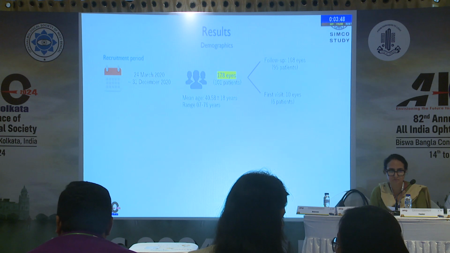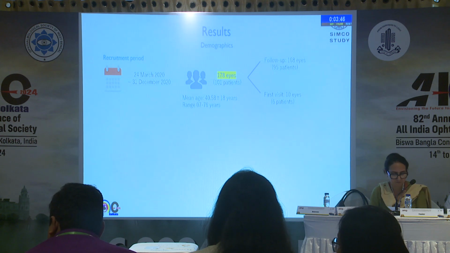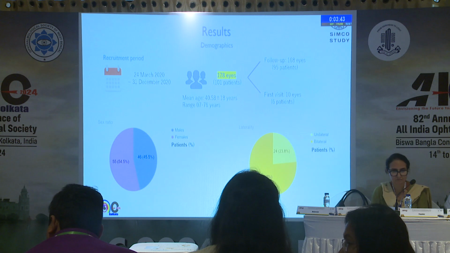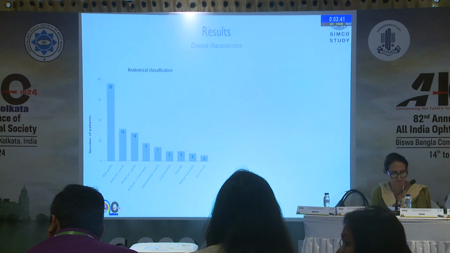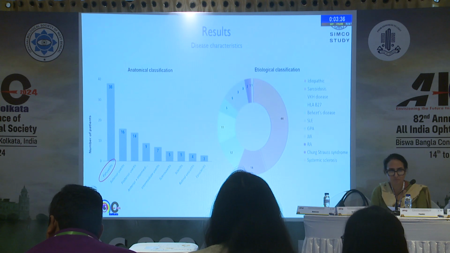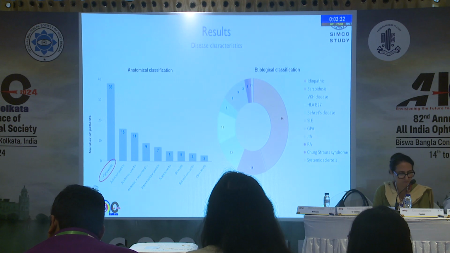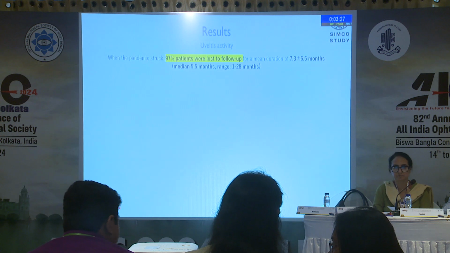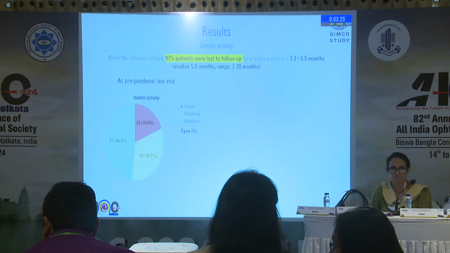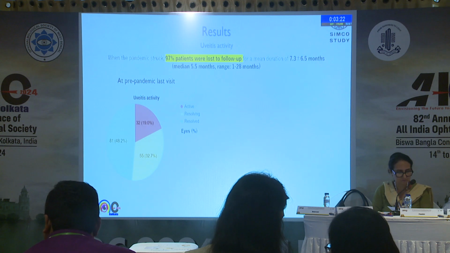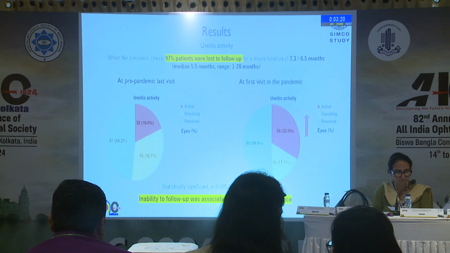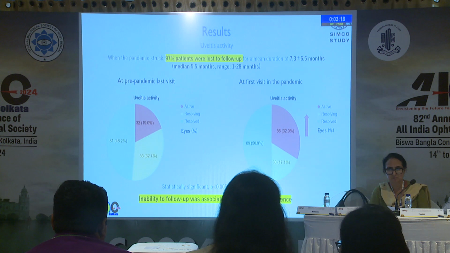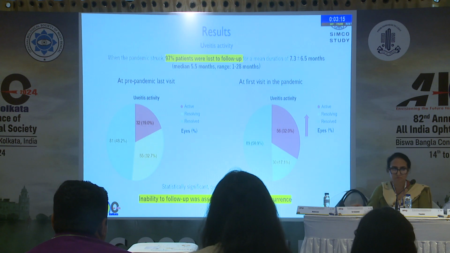So we had 178 eyes of 101 patients, and most of them were females, and most of them had bilateral uveitis. We had all kinds of uveitis. Most common was pan-uveitis, followed by anterior uveitis, and the etiology was also diverse. Most commonly, it was idiopathic, followed by sarcoidosis. So when the pandemic struck, 97% of our patients were lost to follow-up. And at the pre-pandemic last visit, 19% of them had active inflammation. But when they presented to us during the pandemic, because of the lockdowns and the prevalent situation, 32% of them had active uveitis.